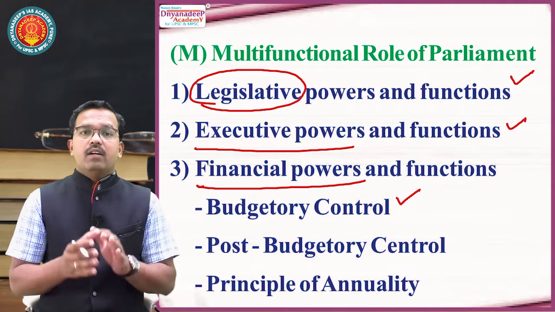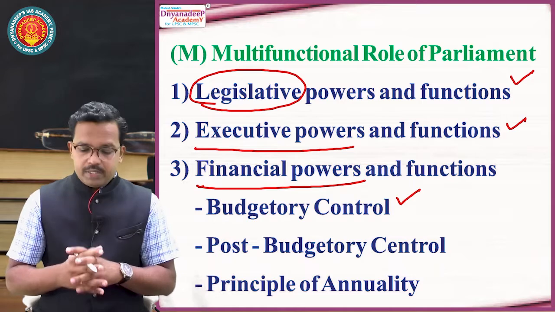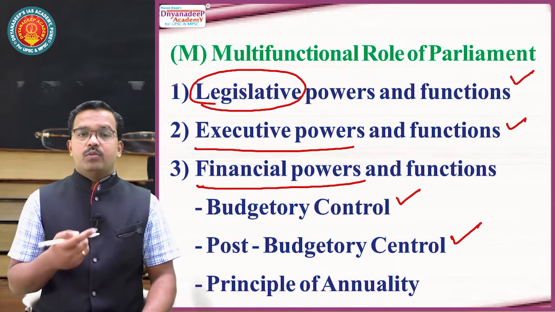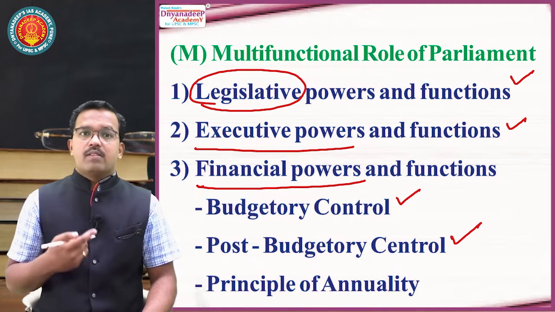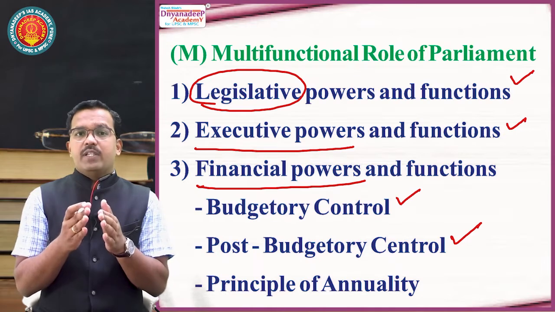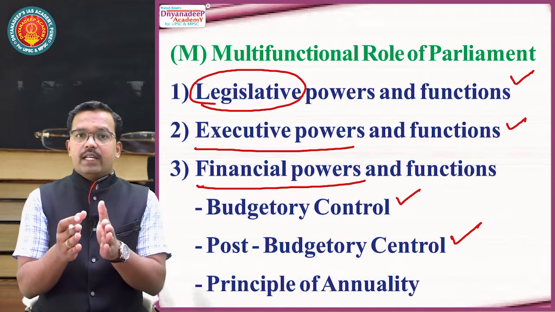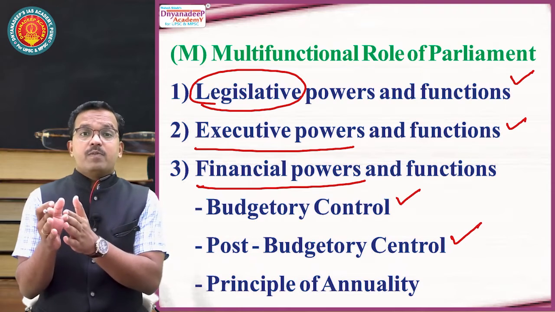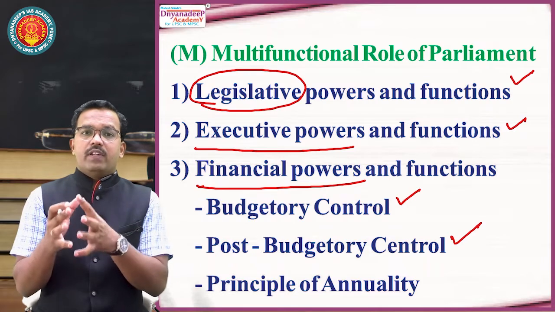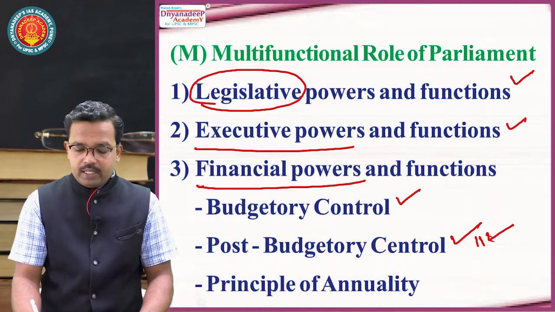It means it shall be the duty of the Indian Parliament to protect people's money from wastage. So, budgetary control. Second, post-budgetary control through various audit reports, parliamentary committees and investigation and inquiry committees, to check whether the money being spent by the executive is within the lines of the constitution, within the lines of law, within the lines of proprietary spending. It means whether economy, effectiveness and efficiency of the expenditure have been taken into consideration is checked in post-budgetary control.